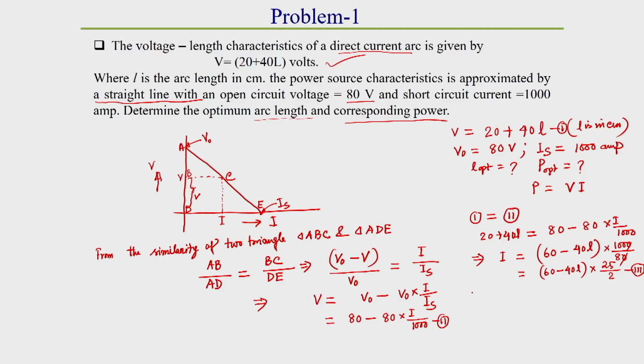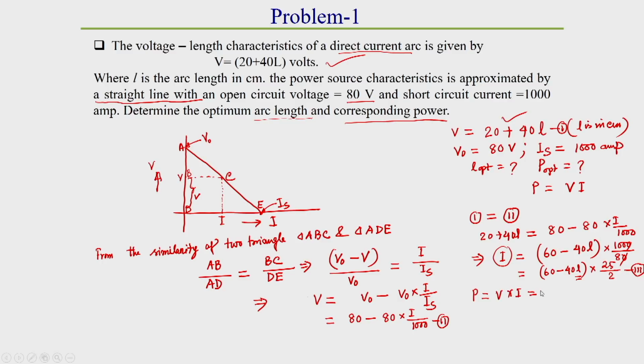Now, what will be the power? We know power is equal to V into I. That means this I is a function of L, as well as this V is also a function of L. These two things we got, correct. So, what will be the power here now? Power will be V into I.